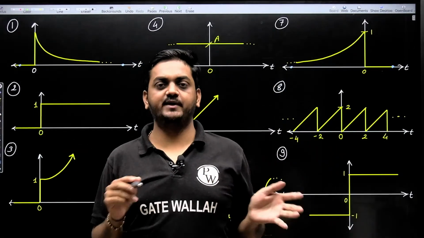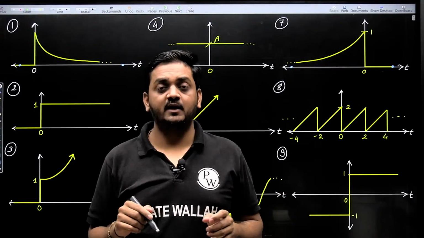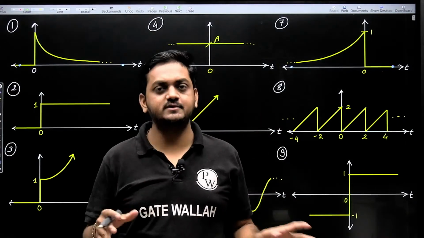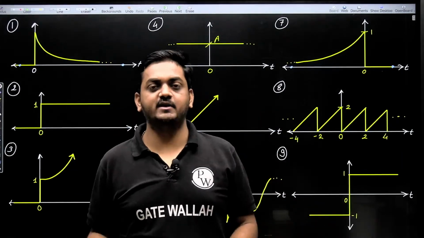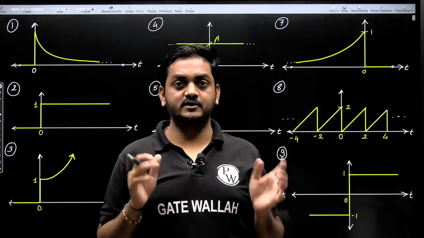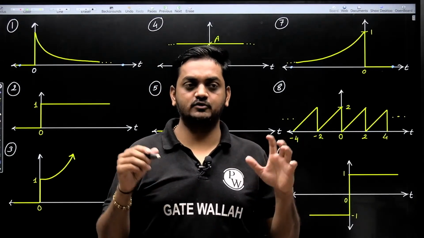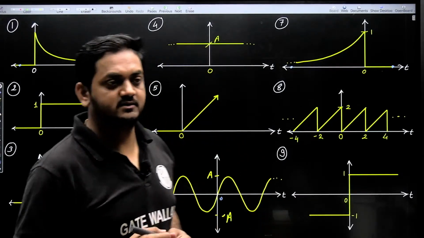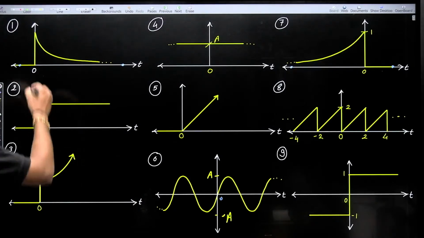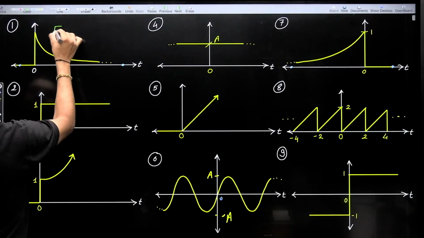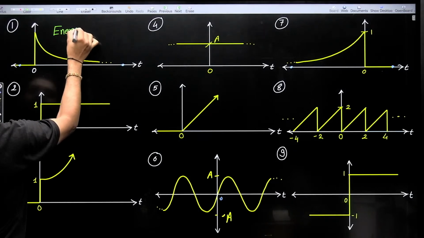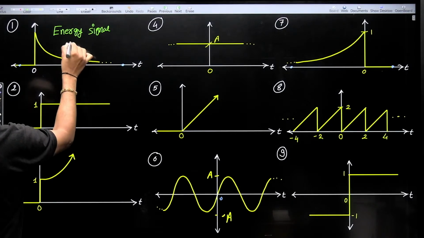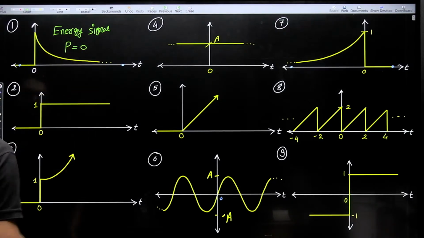How to identify whether the given signal is an energy signal or not? If the amplitude is decreasing, on the right side or left side or both sides, that is, if the amplitude is 0 as t tends to plus or minus infinity, then it is known as an energy signal. Energy will be finite, guys. An exponential decreasing signal is an energy signal, and an energy signal has zero average power.